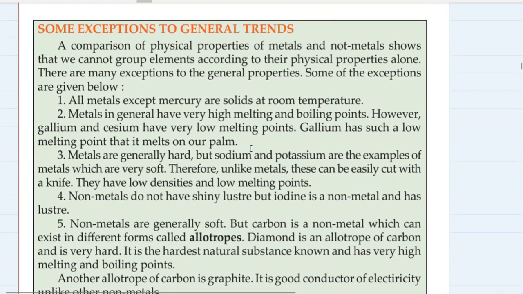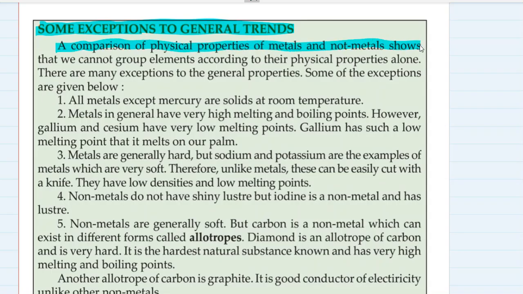Some exceptions to general trends. These are the exceptions in all the cases of metals and non-metals to be listed separately, so you might want to take some notes over here. A comparison of physical properties of metals and non-metals shows that we cannot group elements according to their physical properties alone. There are many exceptions to general properties. Some of the exceptions are given below.